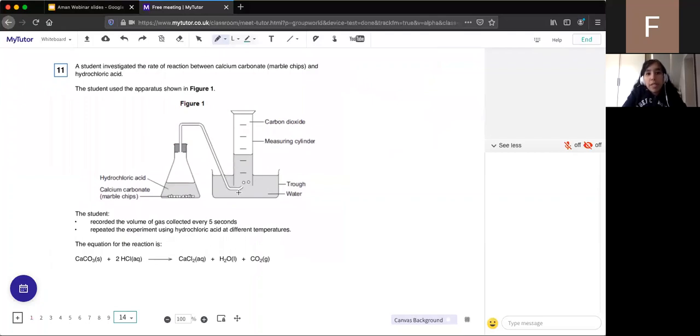So a student investigated the reaction of calcium carbonate, which is marble chips, and hydrochloric acid. The student recorded the volume of gas collected every 5 seconds. So what type of graph are we expecting if they looked at the volume of gas? Is that a reactant graph or a product graph?